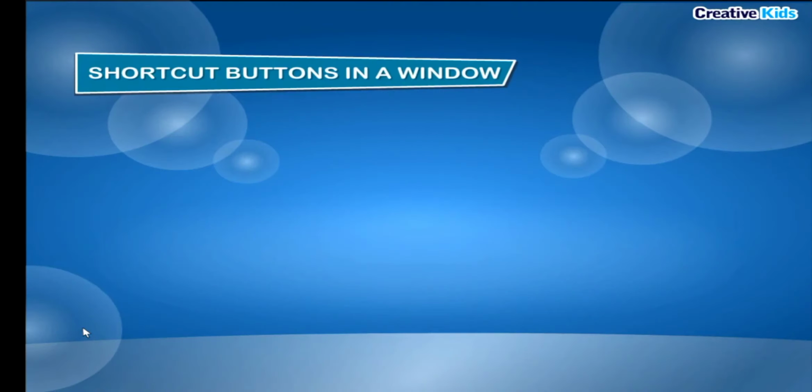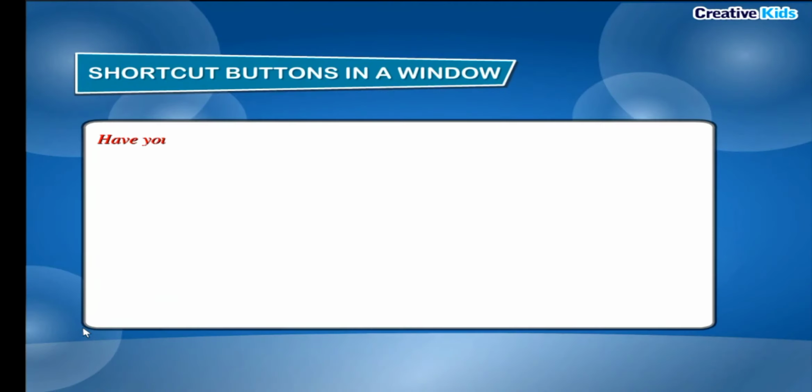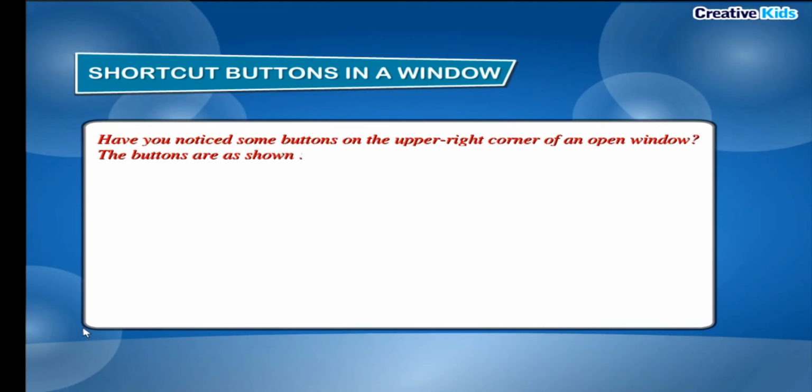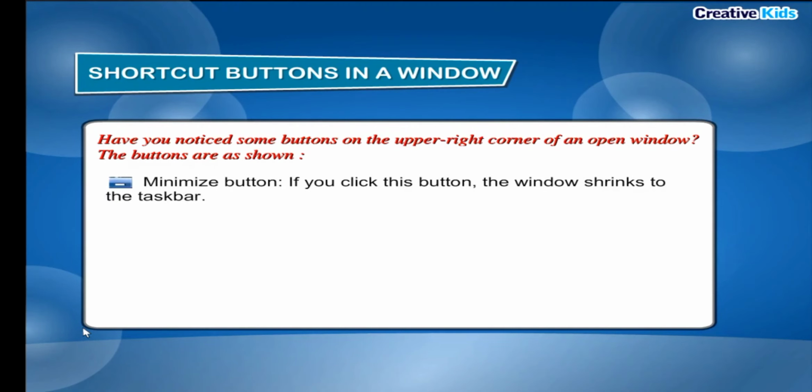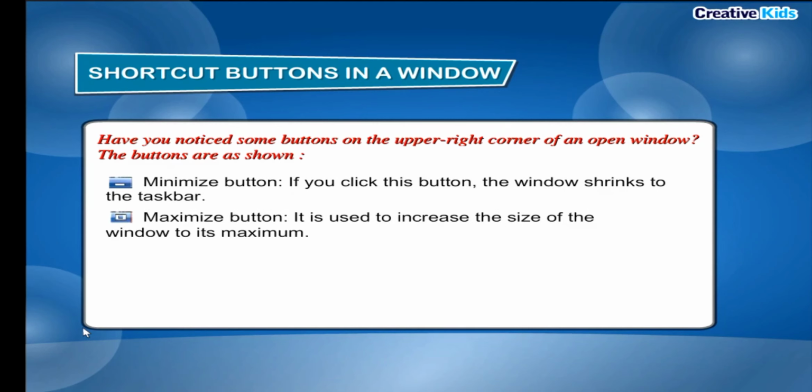Shortcut buttons in a window. Have you noticed some buttons on the upper right corner of an open window? The buttons are as shown. Minimize button. If you click this button, the window shrinks to the taskbar. Maximize button. It is used to increase the size of the window to its maximum.